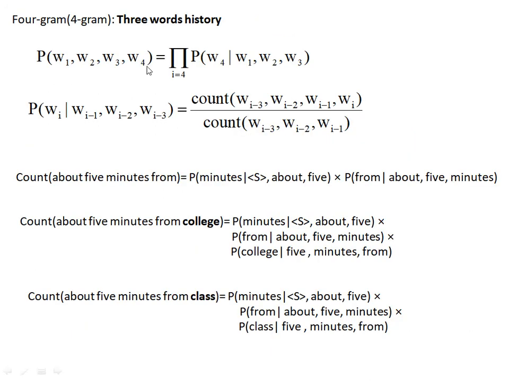Three words history, that is 4-gram. So here we are using 3 words history, so probability of W4 given W1, W2, W3. If you write down this equation, when we predict "minutes", we are taking the 3 symbols, that is the start, "about 5". When we predict "from", then "about 5 minutes".